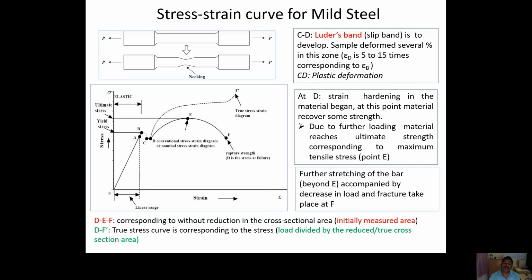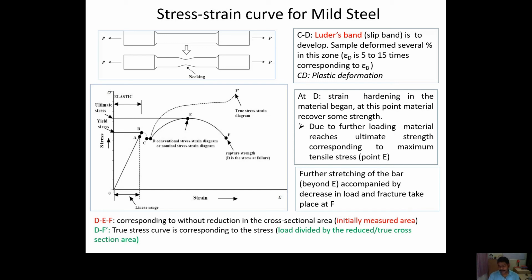And if you continue the loading, it will reach the E point, which is called the ultimate load. Ultimate load is basically the maximum load it can carry. E point is the maximum load which it can carry. Now if you continue loading, it will reach point F, where there will be final failure of the bar. There will be two parts of the bar.